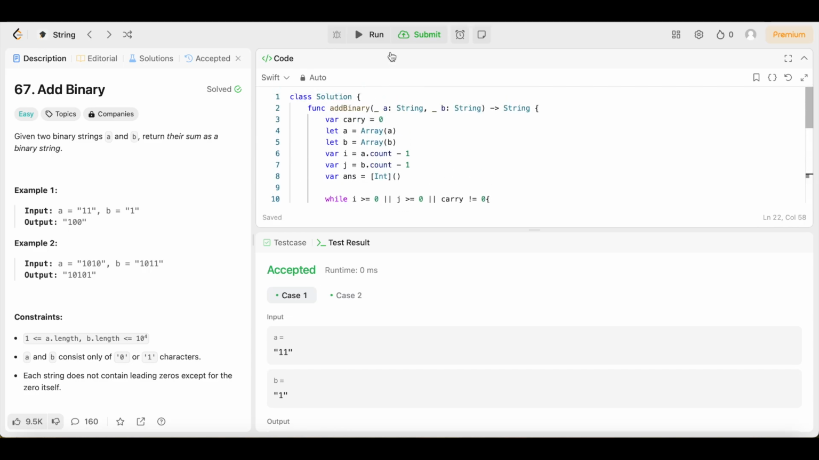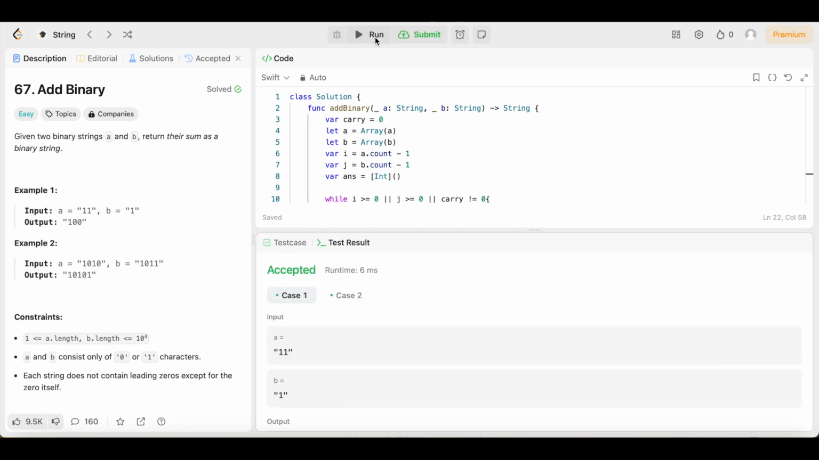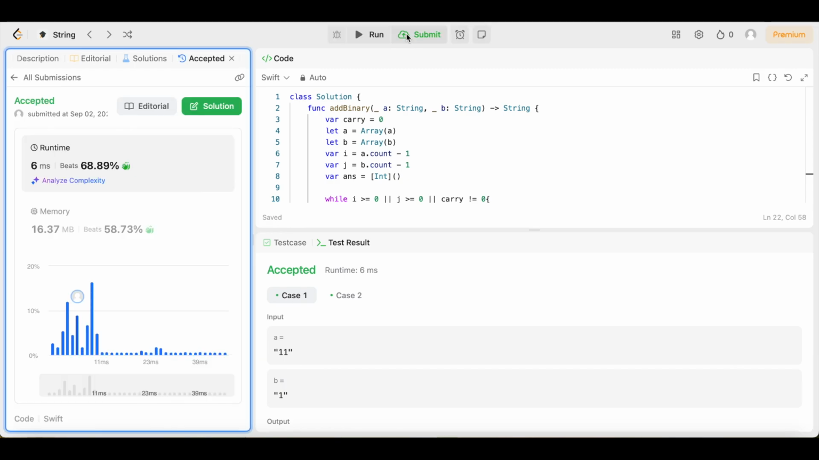Let's see, let's run it. Make sure it runs. But that should be all she wrote, and it's accepted, y'all. That's what I like to see. So let's submit it, make sure it stays submitted. Make sure everything's going smoothly, and there it is, y'all. 6 milliseconds beats 68.89% of users with Swift, y'all.